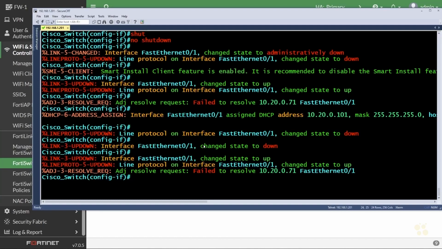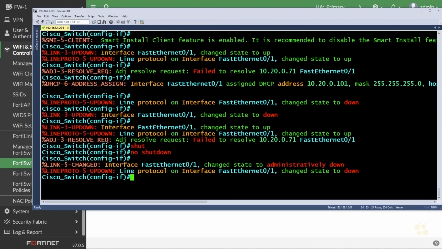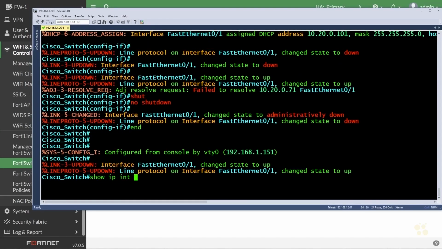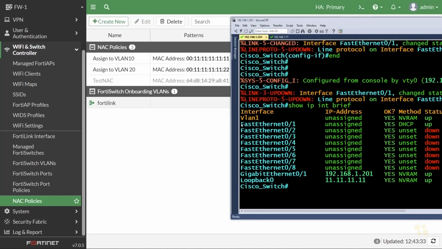So if we went back to the switch and we did a shutdown on that interface, FastEthernet 0/1, and then did a no shutdown to bring it back up, and did a show ip interface brief. So here's FastEthernet 0/1. It is a DHCP client still, but it's not assigned an IP address because there's no configured DHCP services as of right now in the onboarding VLAN. And the port that we're interested in is this one right here, FastEthernet 0/1, because that's the interface we're using to connect over to port 2 on the FortiSwitch.